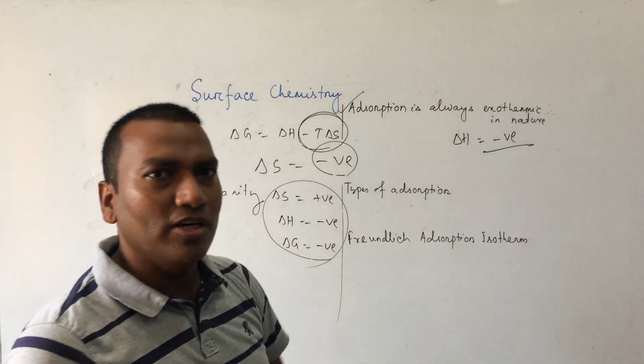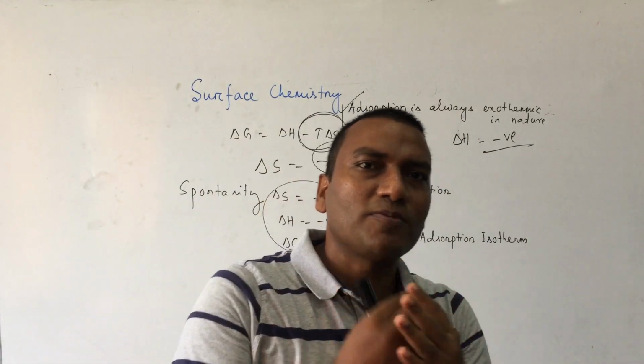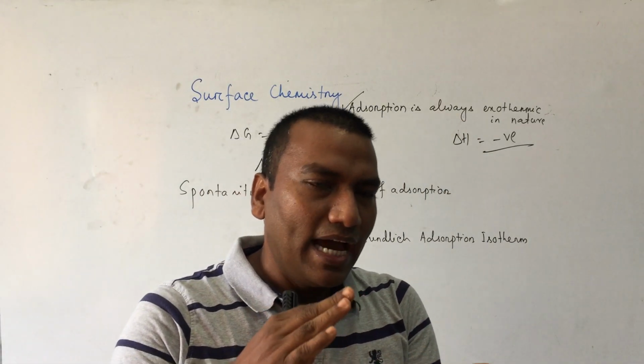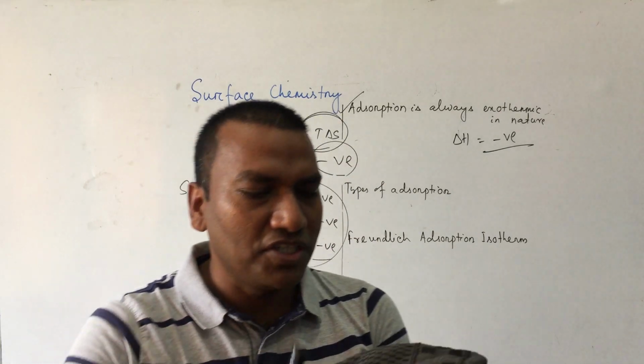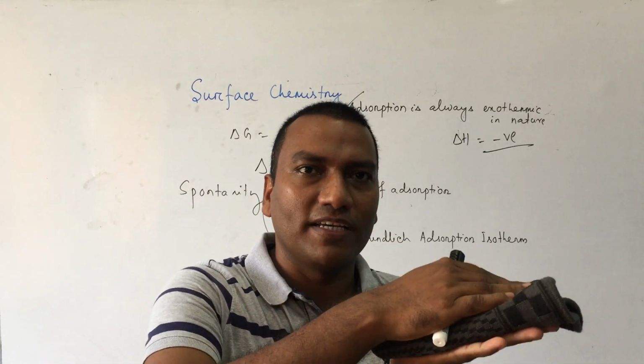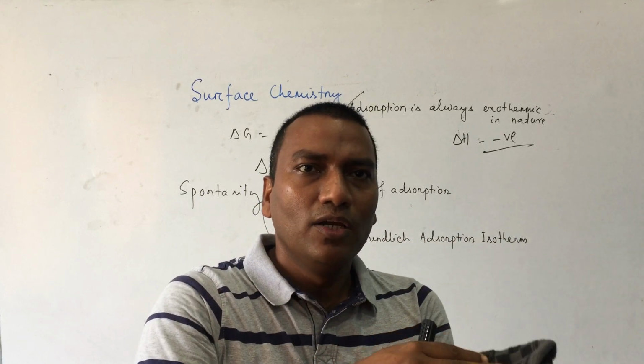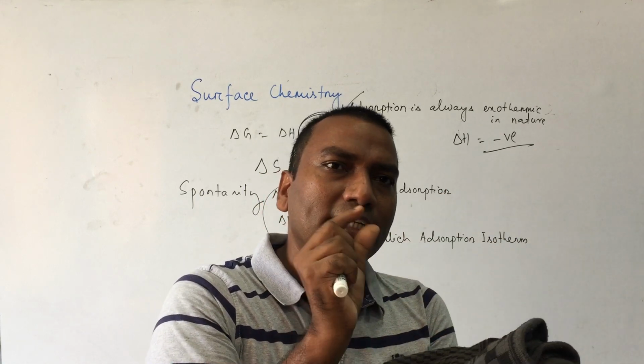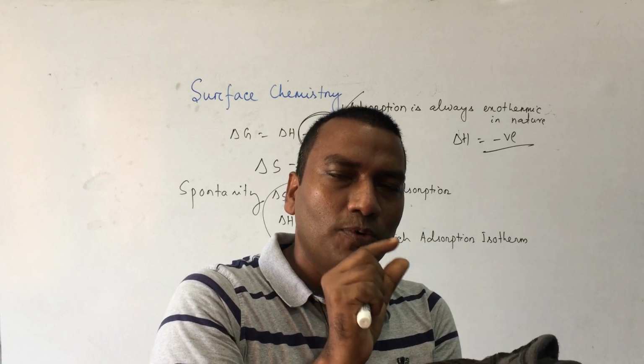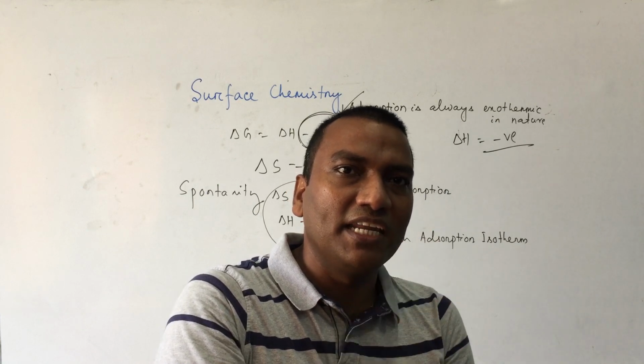Similarly, in another way you can explain it. When adsorption takes place, suppose this is a surface. Over this surface, when you pass any gas or any liquid and it is adsorbed, the residual force of the surface molecule decreases.